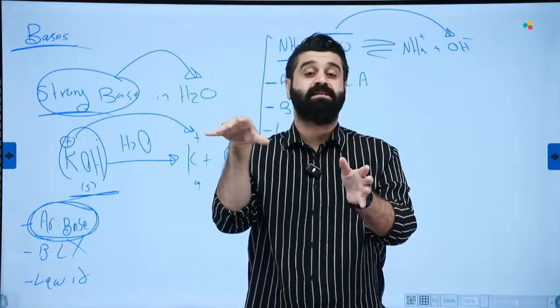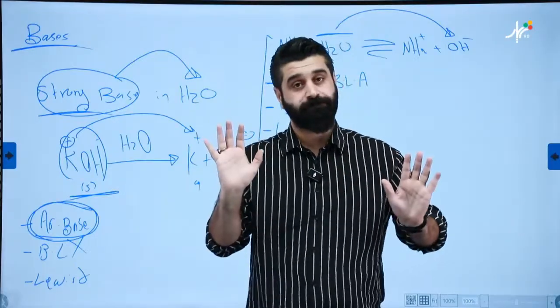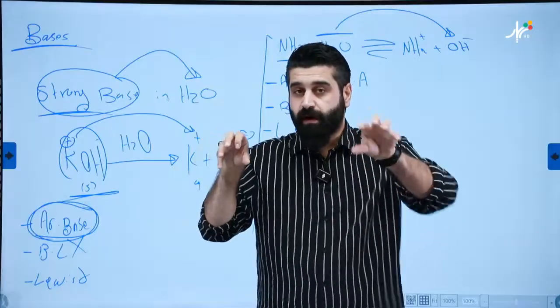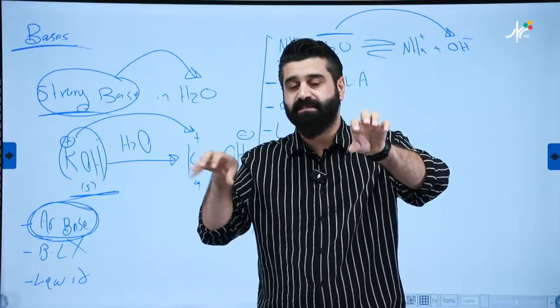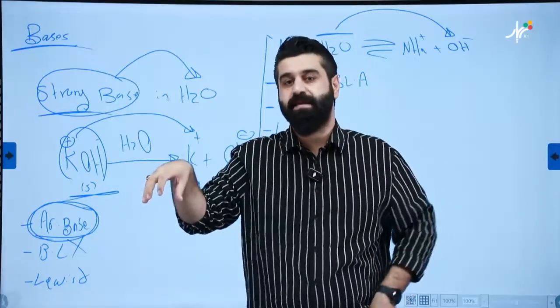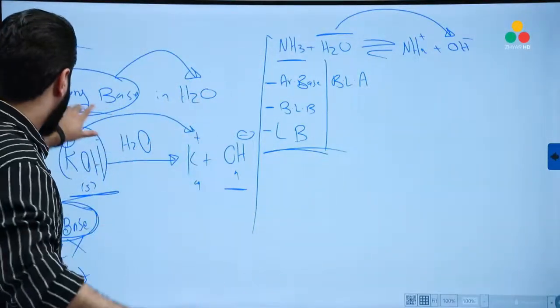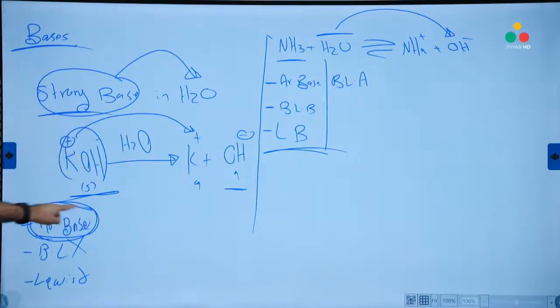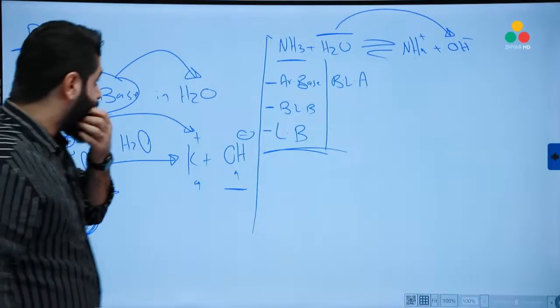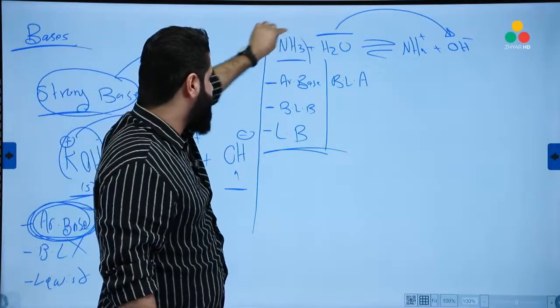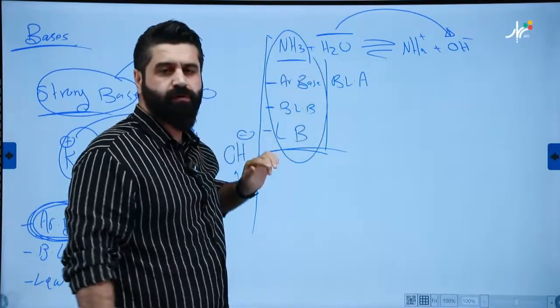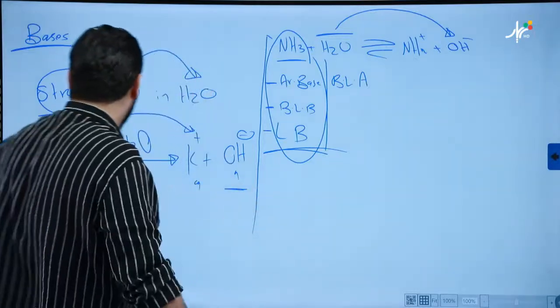No matter if the acid is strong or weak. The point is, for water to become a Lewis base, there must be an acid as a neighbor of it. Good. Okay, for the last time. A strong base in water is only an Arrhenius base, but a weak base in water is a base according to all three theories. Very good.